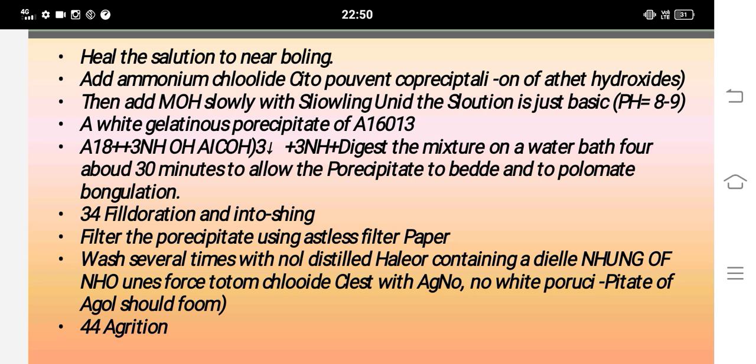Then add NH4OH solution, slowly stirring, until the solution is just basic, pH equal to 8-9, with the gelatinous precipitate of Al3+ plus 3NH4OH giving Al(OH)3 plus 3NH4+. Digest the mixture on a water bath for about 30 minutes to allow the precipitate to coagulate.